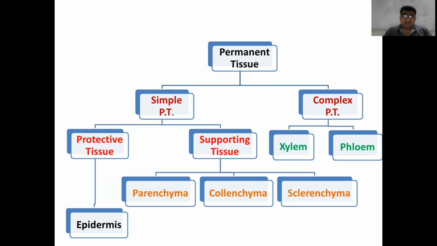Meristematic tissue after division leads to formation of different types of cells, and when the cells grow and mature, they get differentiated into different types. The cells which have a definite shape, size, and functions, but lost their ability to divide, such cells are known as permanent tissue. And in permanent tissue, we have studied the different subtypes of the permanent tissue.